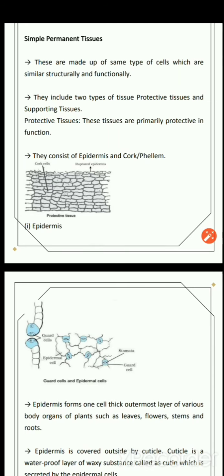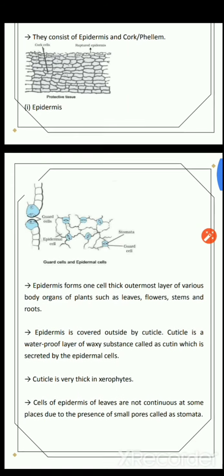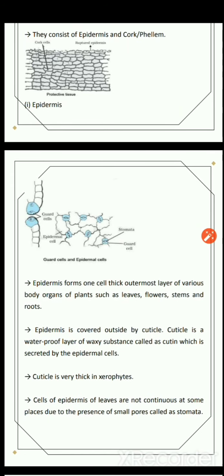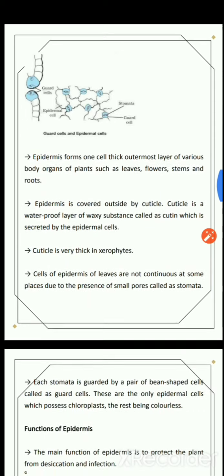Now bacha, what are protective tissues? As the name itself indicates, they are primarily for protection. Their main function is to protect. Now they consist of epidermis and cork or phloem. Now epidermis, as you can see the picture here bacha, these are your cork cells, and the upper layer is known as the epidermis layer. Okay, now we are talking about the epidermis here.